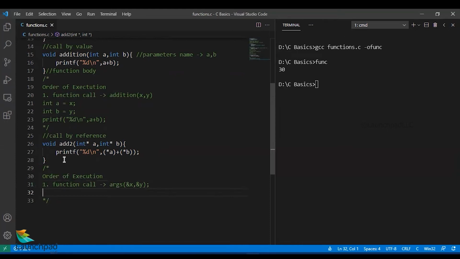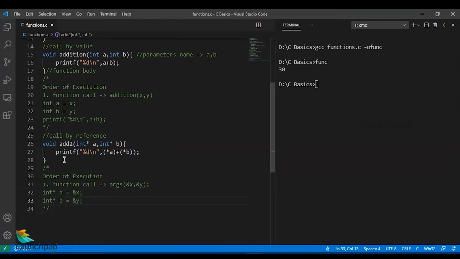Now in the function parameters, I've got 2 pointers, and a will point to &x. So this 32nd line clearly tells you that a is a pointer which points to the x value, and int *b is yet another pointer which points to y's address.